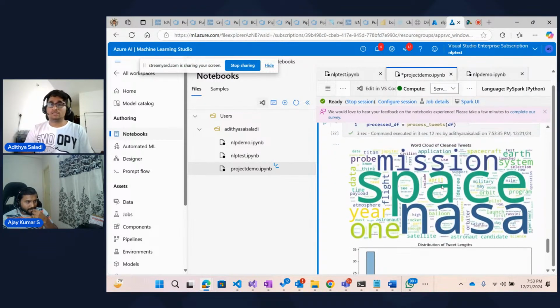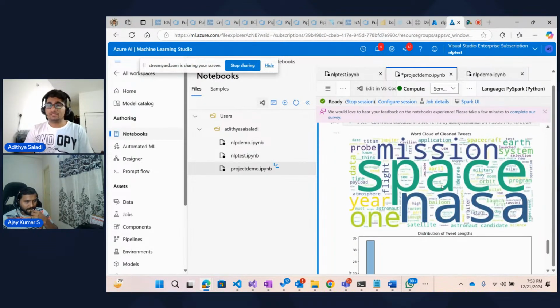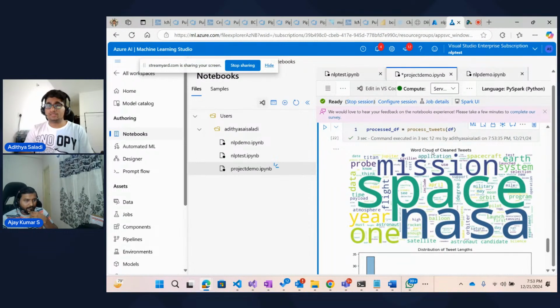Perfect. So now, first thing is we are getting a word count, a word cloud, which will show you, like, in a recent session that I gave this morning, I was using some application for generating the word cloud where I asked people what comes to their mind when it comes to diversity, right? And people were writing a single sentence or a single statement on what diversity is for them.